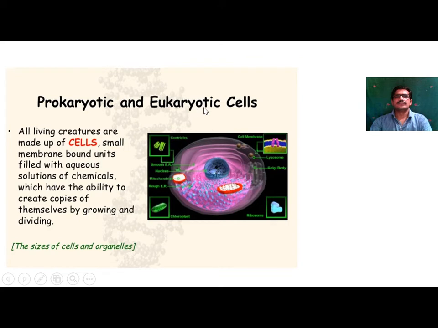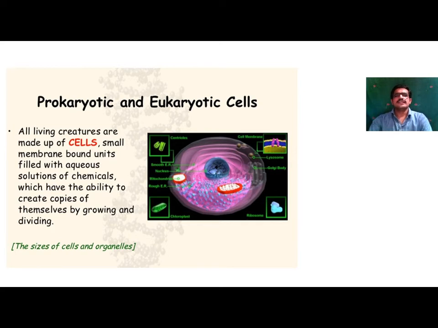The advanced type of nucleus is present in the eukaryotic cell. It is called eukaryotes. So prokaryotes means the nucleus is not well defined. In case of eukaryotes, the nucleus is well defined. In prokaryotes, a well defined nucleus is absent. In eukaryotes, a well defined nucleus is present.